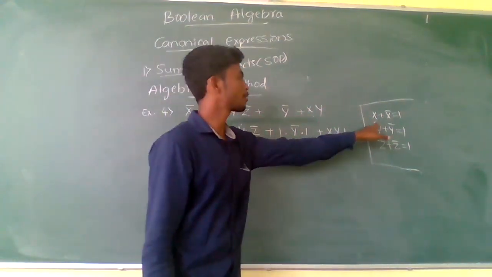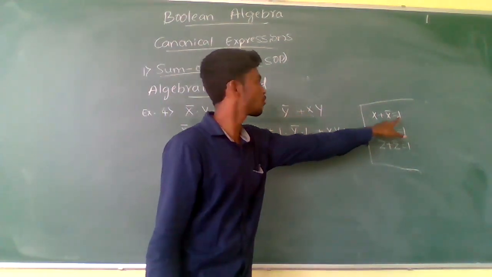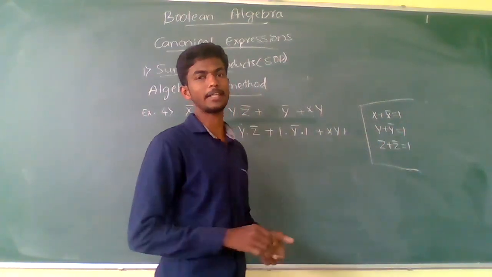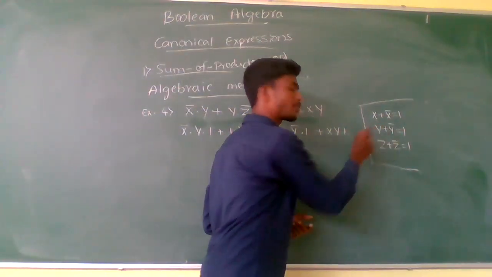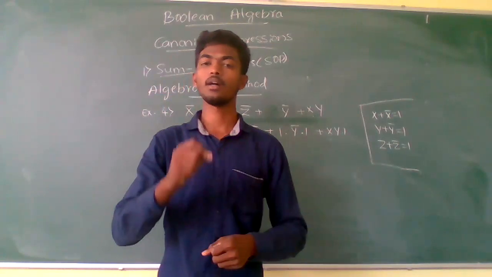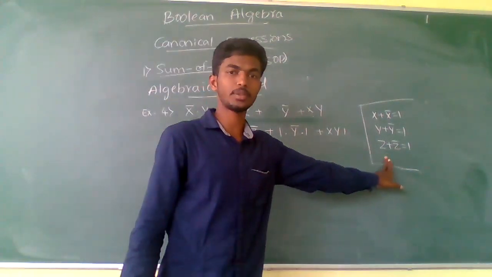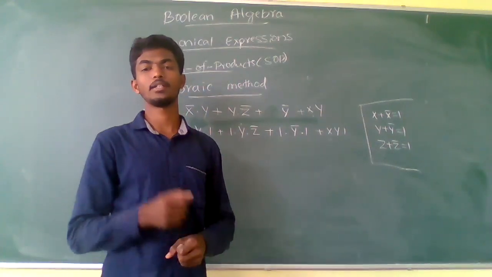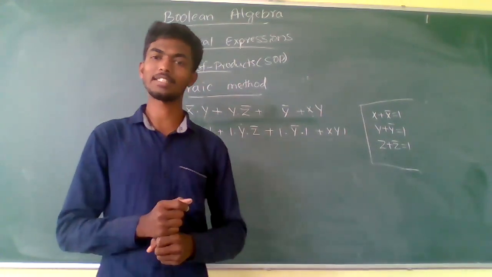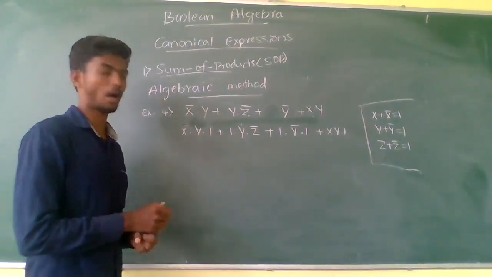Substitute x plus x complement in the place of 1 wherever x is missing, y plus y complement wherever y is missing, and z plus z complement wherever z is missing.